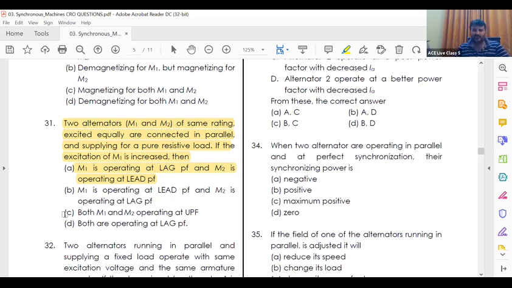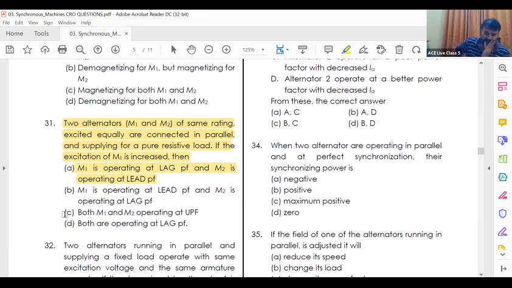Demagnetized means what should be its power factor? Power factor must be lagging. So power factor is lagging. Second machine's power factor will be leading.